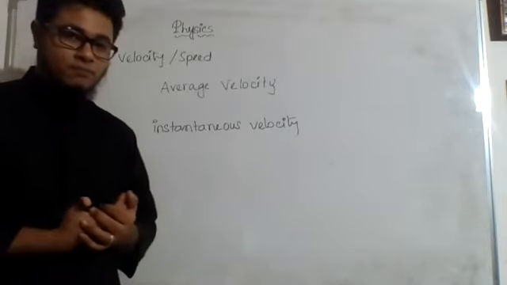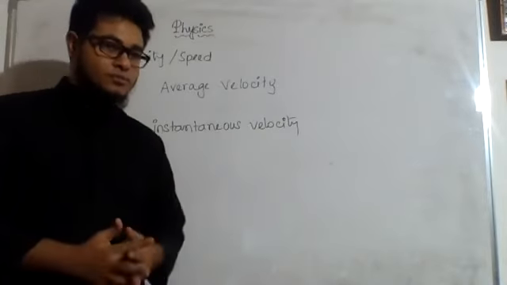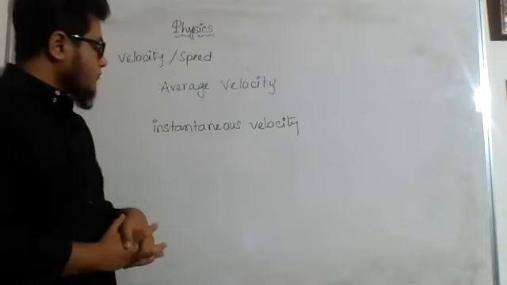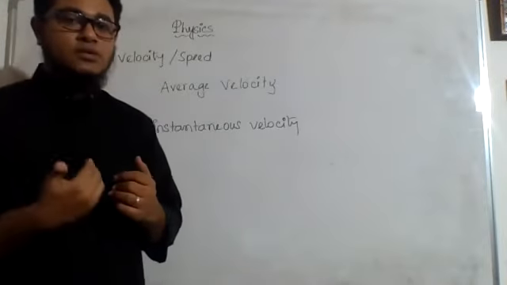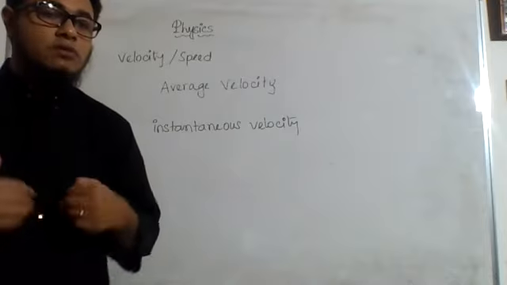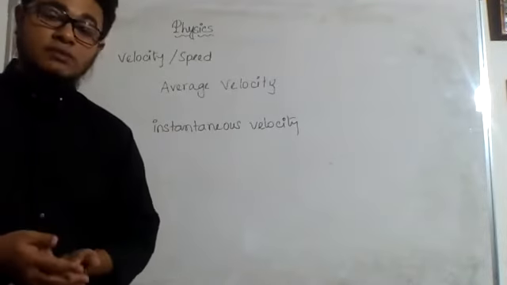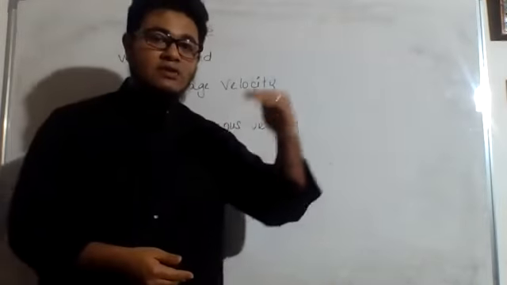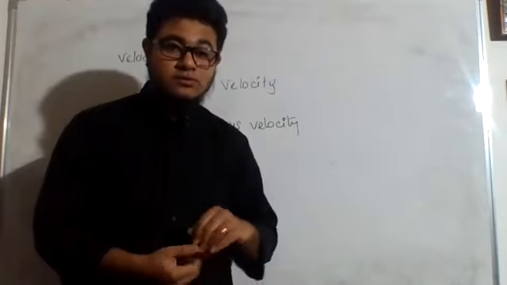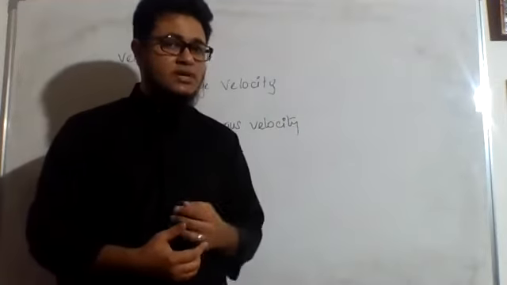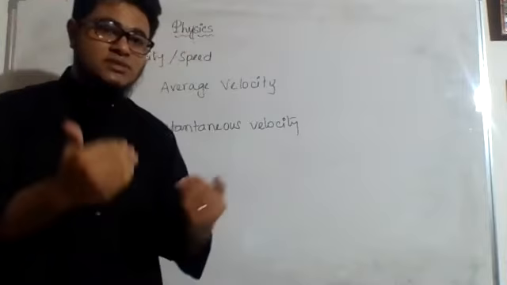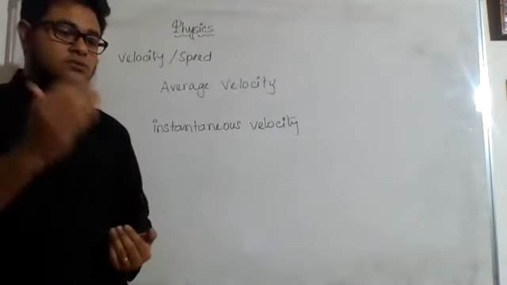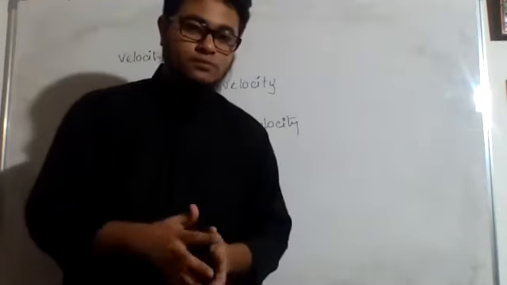Whenever we are driving, we are going from one place to another place, okay? Now, throughout our journey, our speed does not remain constant. Our velocity does not remain constant. That means sometimes we are driving at a high velocity, maybe 100 km per hour. Sometimes due to signal, we have to stop. The velocity is 0 km per hour. And sometimes it is 60, 40. So it goes up and down.